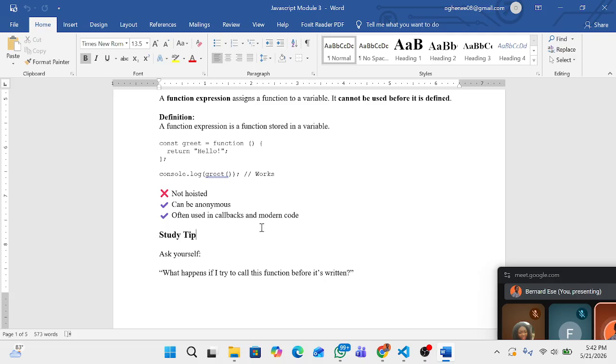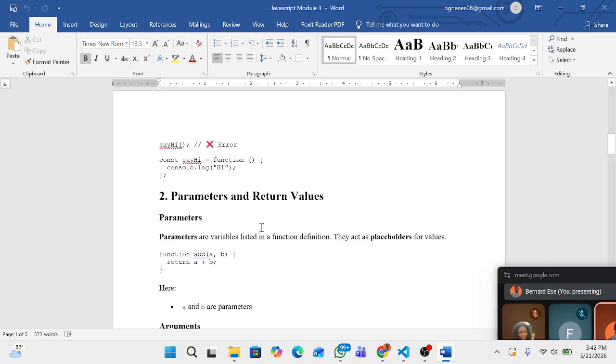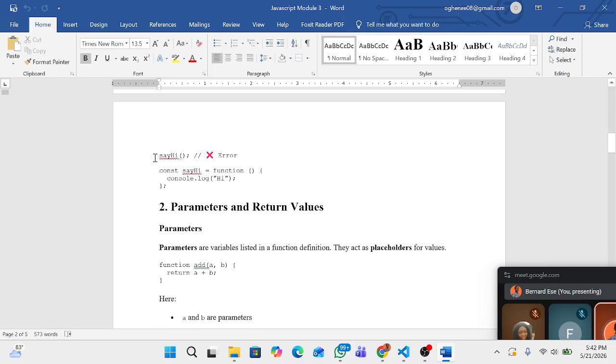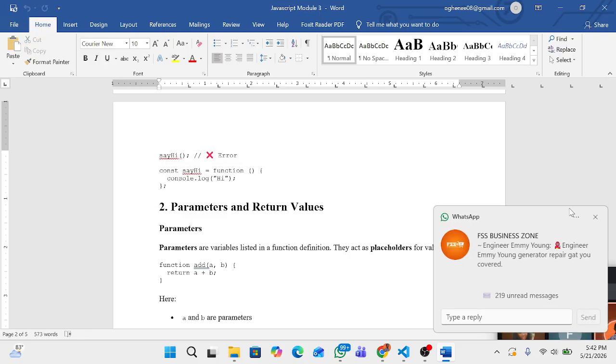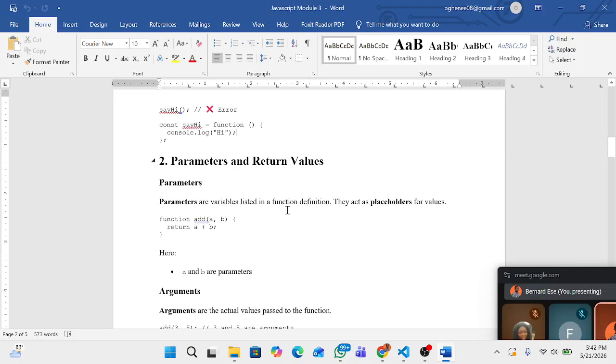But the second one that I did, the one that does not support hoisting, that's what people are using now. So if you do this, you get an error because you call the function before the function expression. Do you understand?